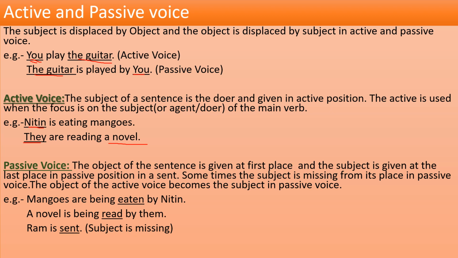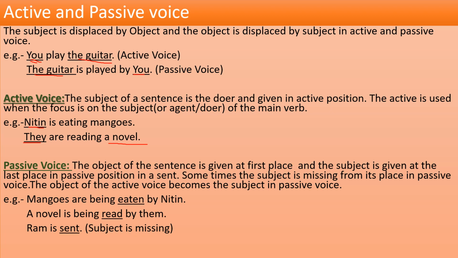But in passive voice the condition is reversed. You will find the subject at the last and the object at the beginning in passive voice. The object of the sentence is given at the first place and the subject is given at the last place in passive position in a sentence. Sometimes the subject is missing from its place in passive voice. The object of the active voice becomes the subject in passive voice. You can see here, mangoes are being eaten by Nitin, because it is the passive voice of Nitin is eating mangoes. Nitin is eating mangoes. It is the active voice. Mangoes are being eaten by Nitin.